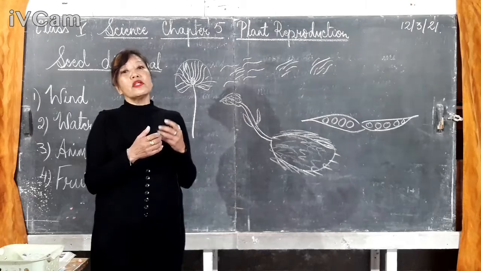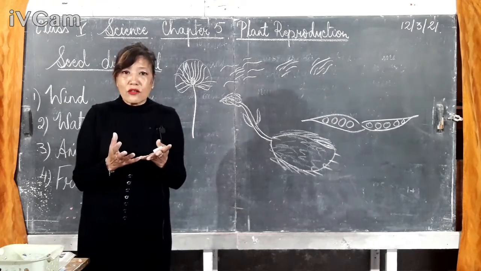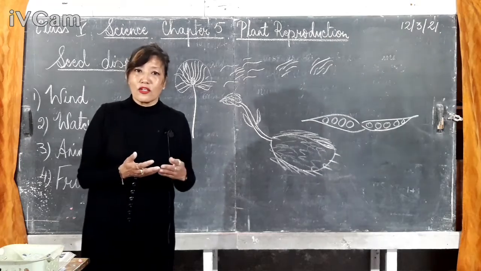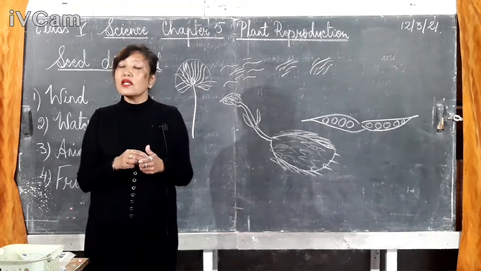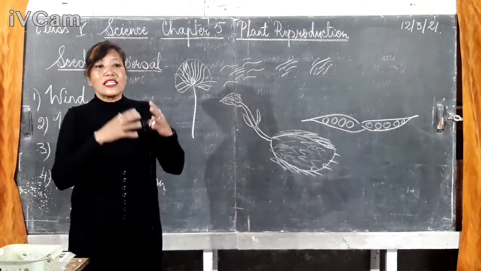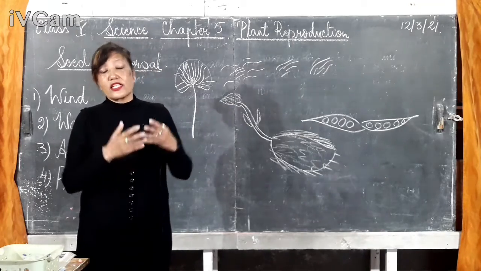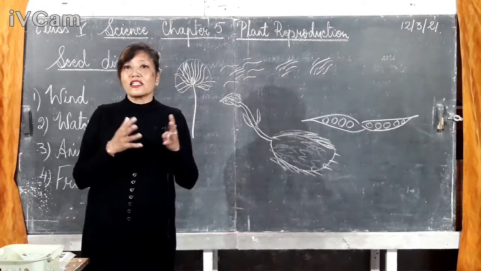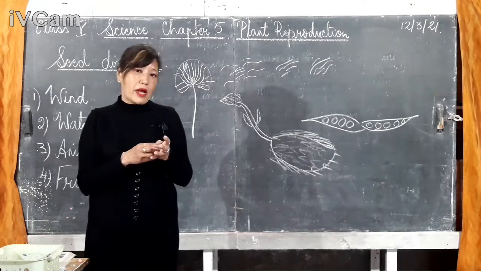So what will happen? There will be a fight among themselves, and in that fight, the stronger ones will survive and the weaker ones will die. So in order to avoid that, it is really important for the seeds to disperse, to scatter away from the parent plant.